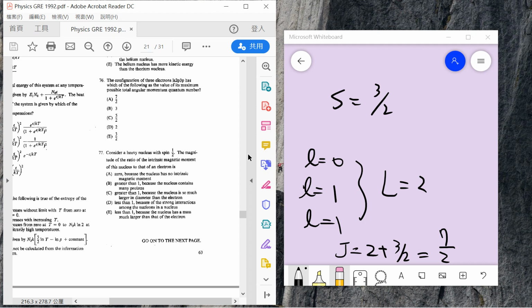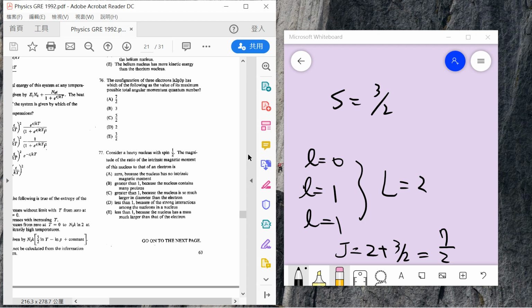Okay, so 77 says: consider a heavy nucleus with spin half. The ratio of the magnitude of the intrinsic magnetic moment of this nucleus to that of the electron is. You need to know the magnetic moment is a measure of the tendency of an object to align itself with a magnetic field. So A is impossible, since it must be non-zero. And how about B, greater than 1, because the nucleus contains many protons?